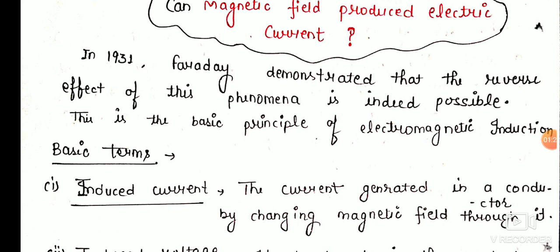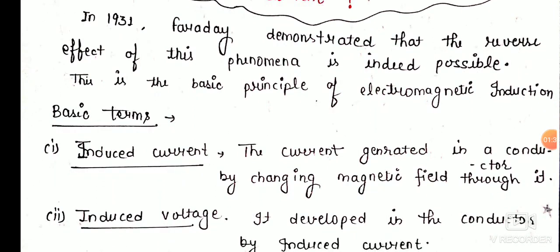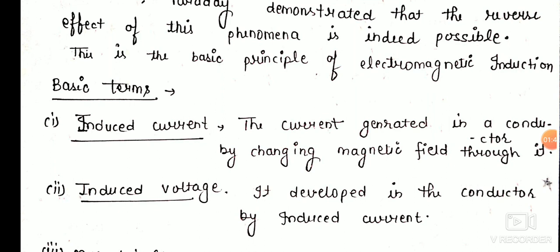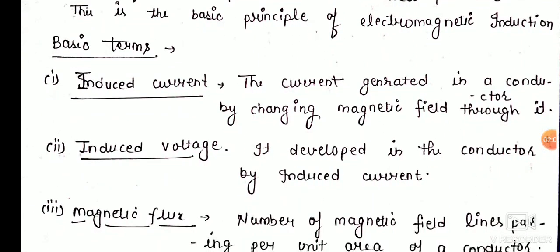The induced current, as its heading says, means the current which is induced or generated in the conductor by changing the magnetic field through the conductor. So the first thing is that to get current we have to change the magnetic field through the conductor. Means we should change the magnetic field around the conductor so that we get induced current, otherwise we will not get any current through the wire or conductor.